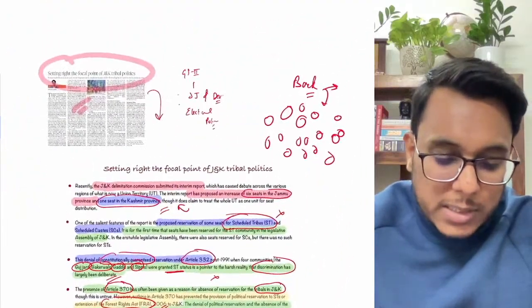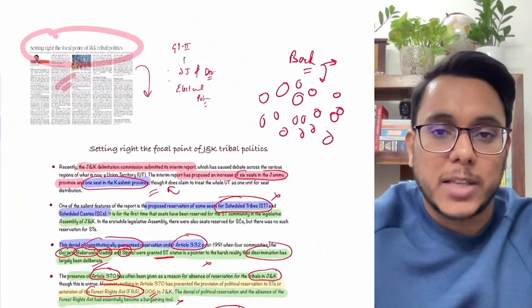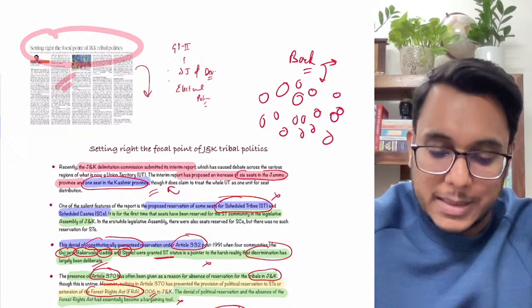So along with the giving of the reservation, empowerment is something which is very much important. Is it clear? Then this is about it.